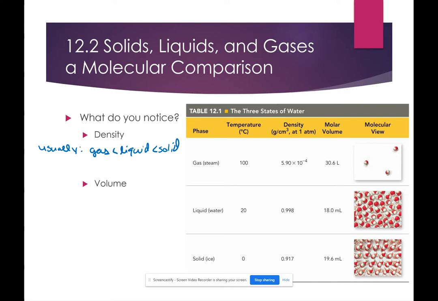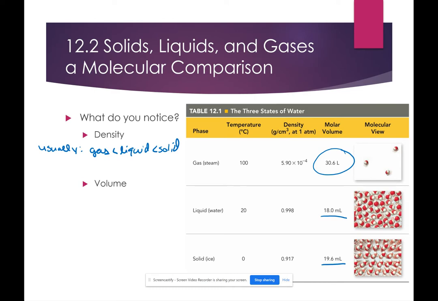So this then relates to the volume. Look at these molar volumes. Water's 18 milliliters per mole. Ice, 19.6. Again, that's strange. For water, it's different with most things where the solid would be a little bit less volume than the liquid. But then look at this gas volume, 30.6 liters. It was 18 milliliters as a liquid, 30.6 liters as a gas. So gases have a much, much higher volume because of their low density state.